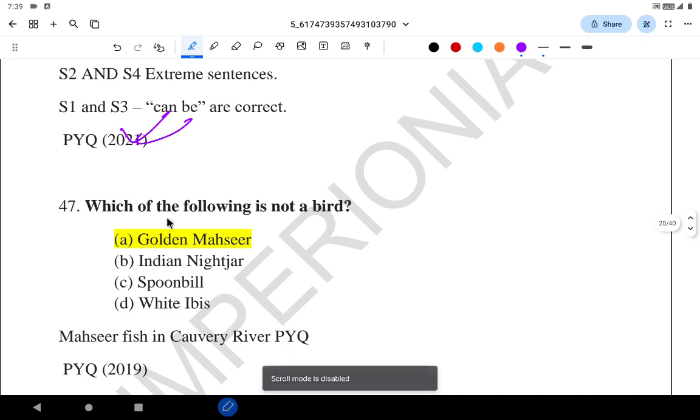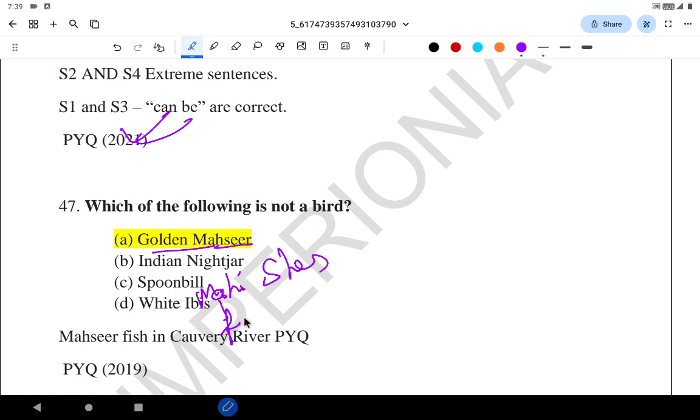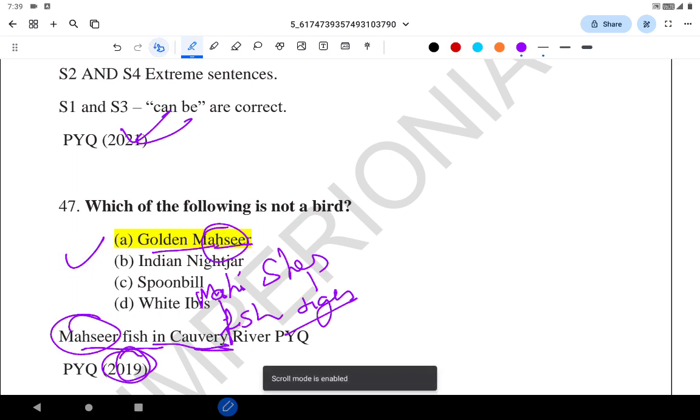Which one of the following is not a bird? That is golden mahasir. See, mahasir can be written as mahi and sher. Mahi means fish, sher means tiger. Or you can go to the PYQ, that is 2019, where they asked mahasir is found in the Kaveri river. So you know that it is a fish. So in that way you could have solved this question.